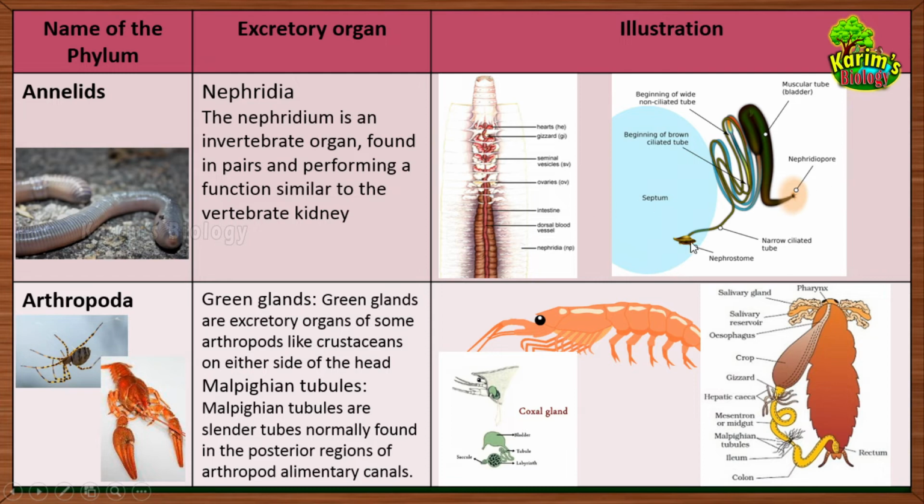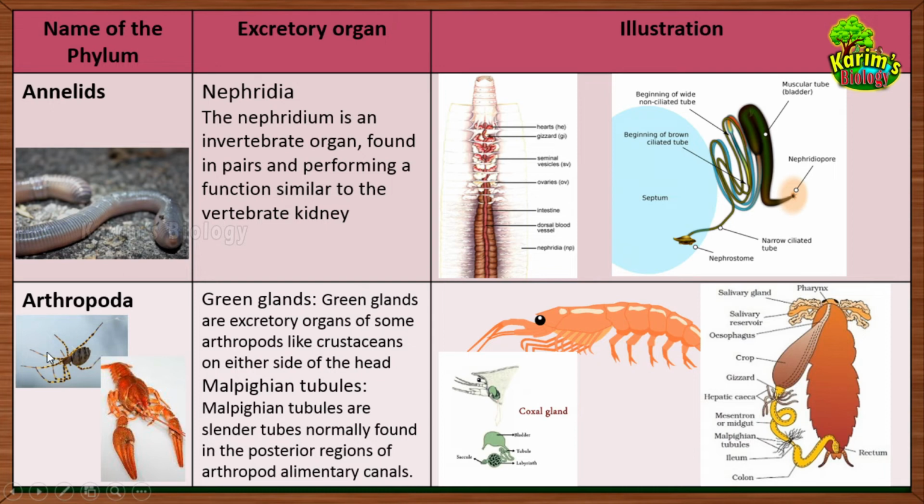The part of the nephridium which opens into the inner side is called the nephrostome. It opens into a fluid present in the earthworm called coelomic fluid. In such a way, the nephrostome collects the waste from the coelomic fluid. Now the waste will be carried along the tube of the nephridium, and when the waste is passing through, any useful material will be reabsorbed, and finally it will be sent out of the body. This is how the nephridia work in the earthworm.